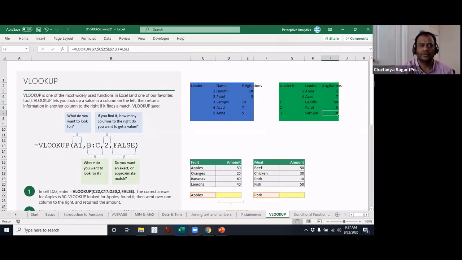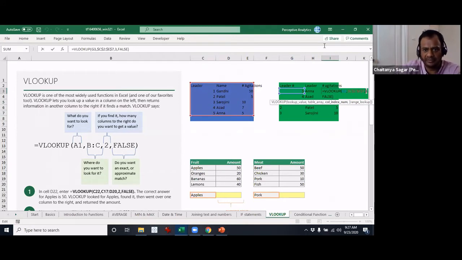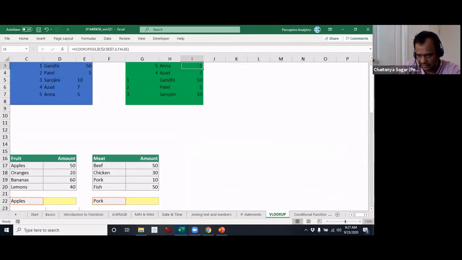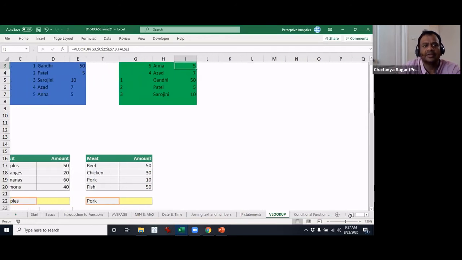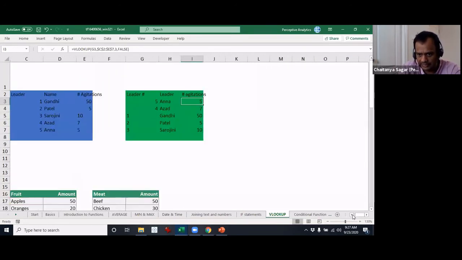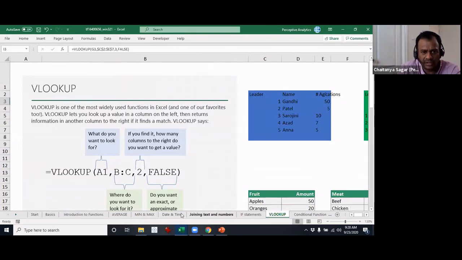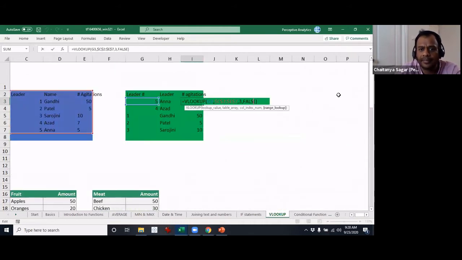Now let's get in a little deeper. What is this number 3 that we have put here? Are you guys able to see that? Let me zoom in a little bit so that you can see it more clearly. In this formula, you have what is called the column index number.